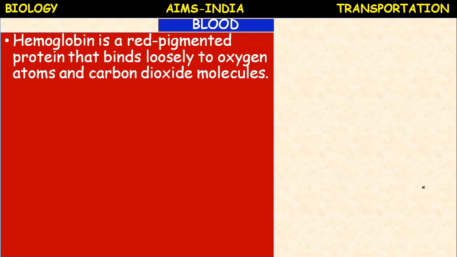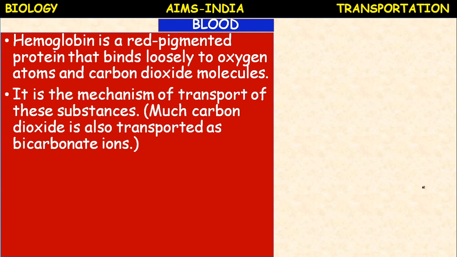Hemoglobin is a red pigmented protein that binds loosely to oxygen atoms and carbon dioxide molecules. It helps in the transport of gases. It is the mechanism of transport of these substances. Much carbon dioxide is also transported as bicarbonate ions through plasma.